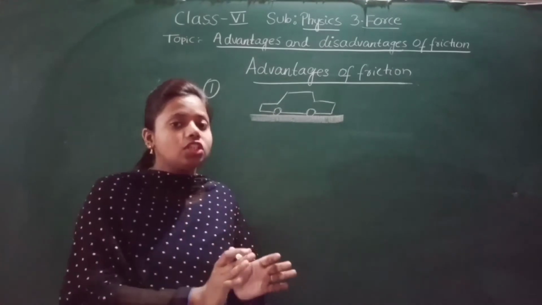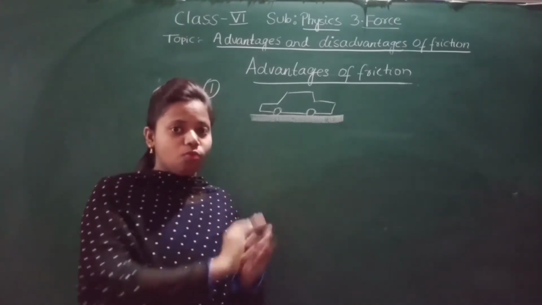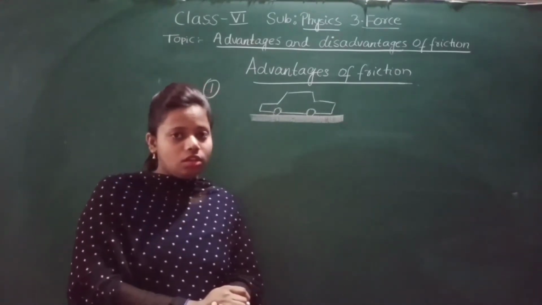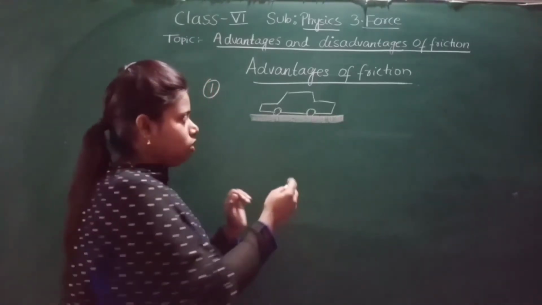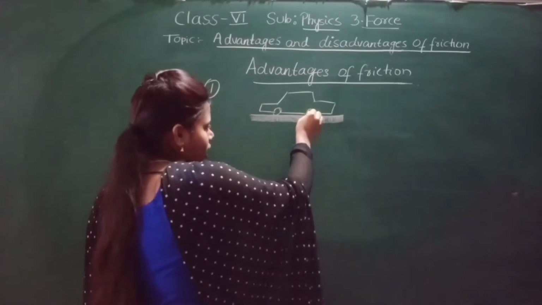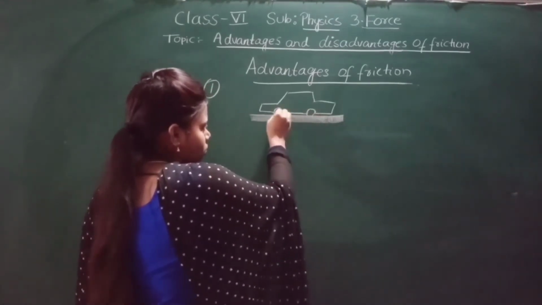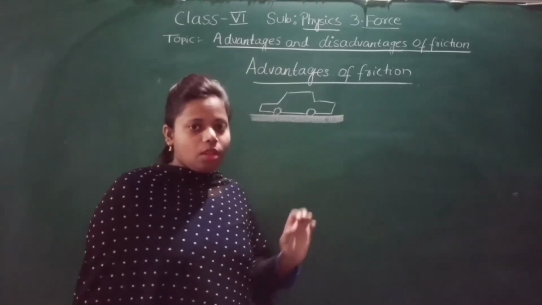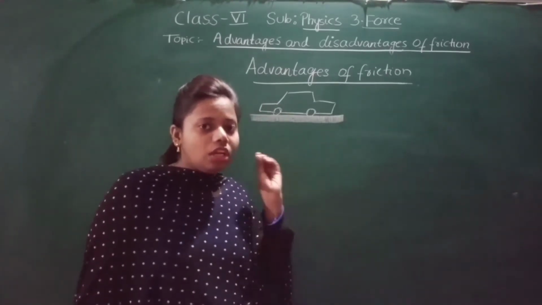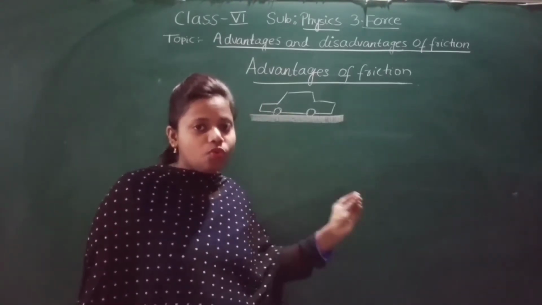Because of friction only, the vehicles are able to move on the road. And where is the friction produced? The friction is produced between the wheels and the road surface. Because of friction only, this car is able to move on the road.